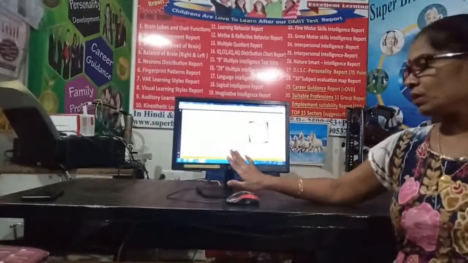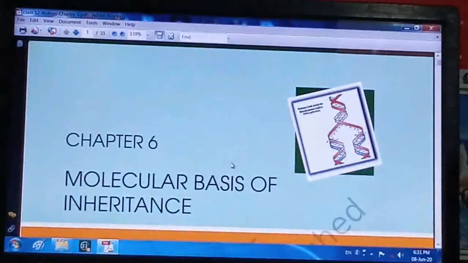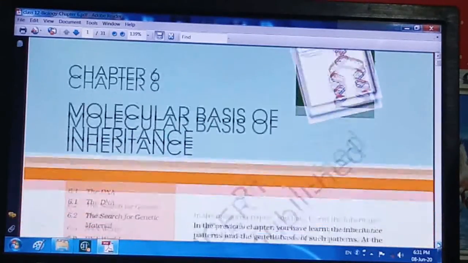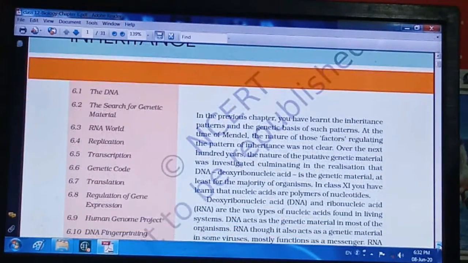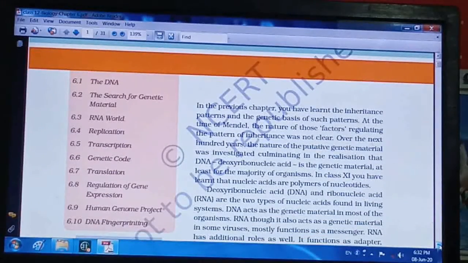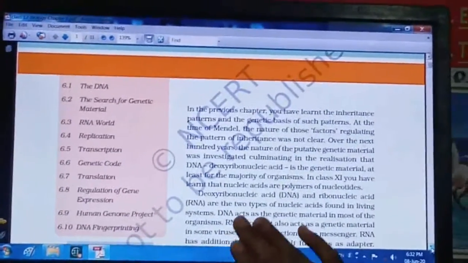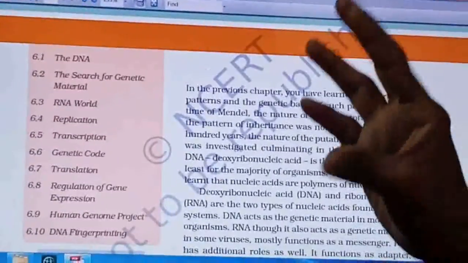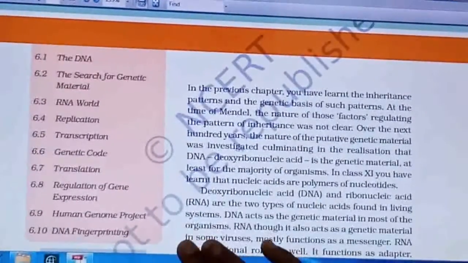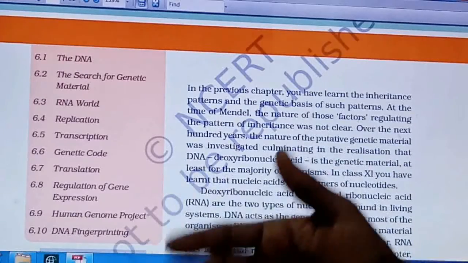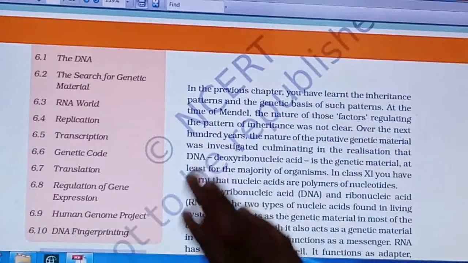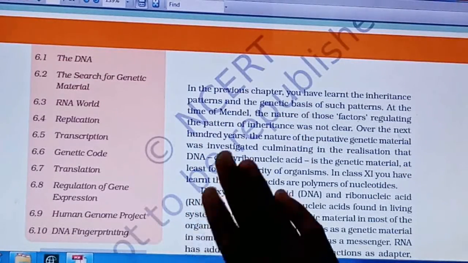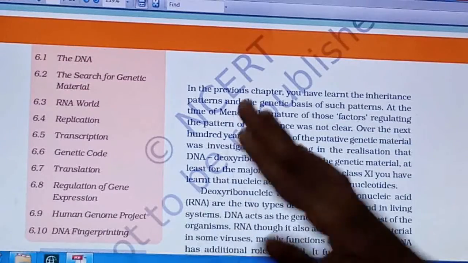Chapter 6, molecular basis of inheritance. Now in this chapter, the list of points is given here, and all these points are important because this whole unit is important for 18 marks, and in that, chapters 5 and 6 are the two chapters on which more and more questions of 3 marks and 5 marks will be asked, right? So from that point of view, chapter 6 is also very important.